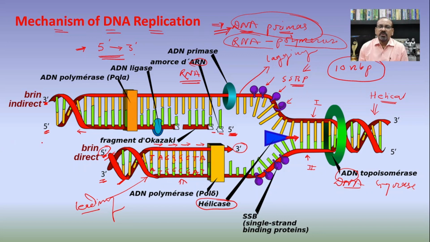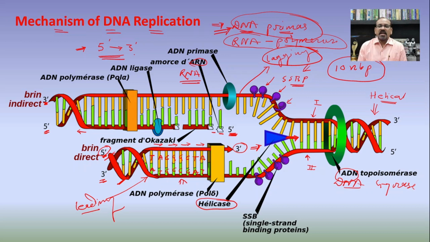So when the new strand is synthesized on the parental strand, another strand is made having complementary nitrogen base pairing with that of the parental strand, and in this way there is a continuous synthesis of the DNA strand on the leading strand. But whenever we are talking about the other strand, that is known as the lagging strand.